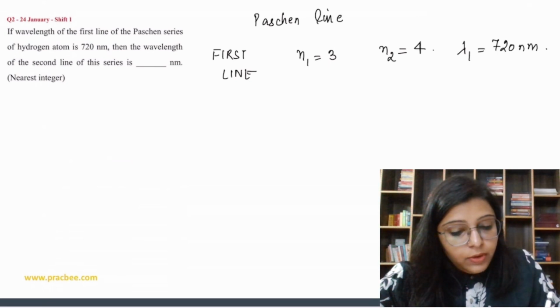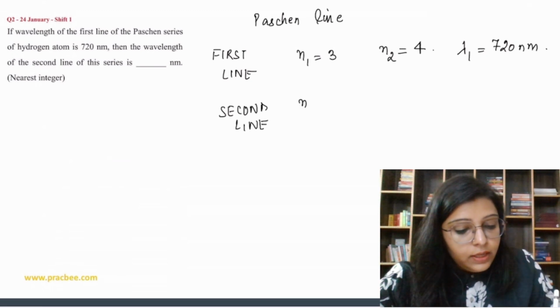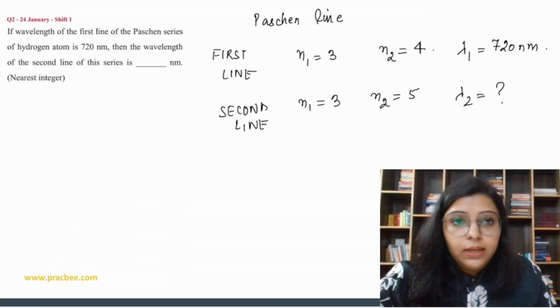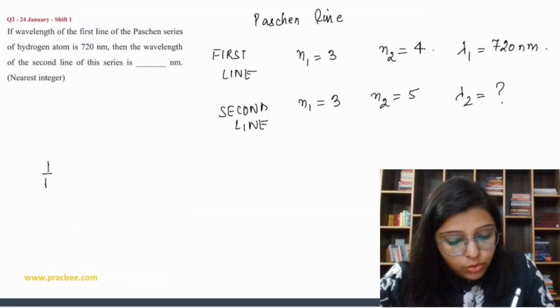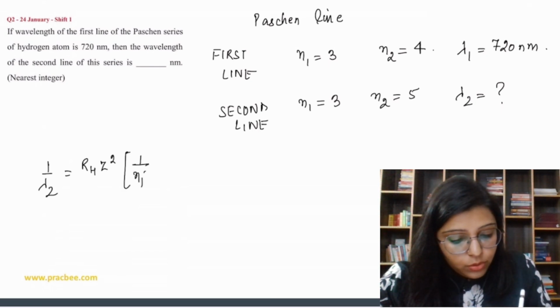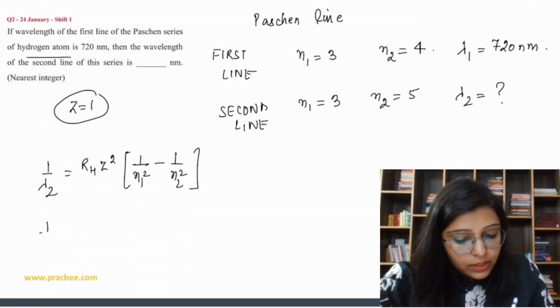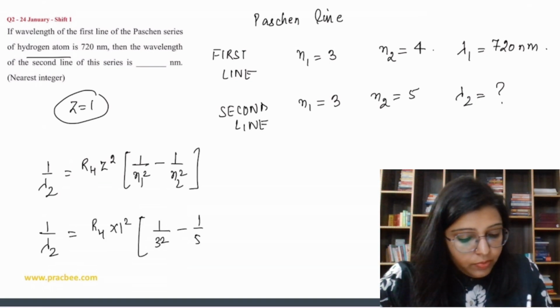Now we have to find out the wavelength for the second line of this. Second line, so N1 value is 3 and N2 value is 5. So we have to find out lambda 2. Clear? So 1 by lambda 2 is equal to RH Z square upon 1 by N1 square minus 1 by N2 square. Z is equal to 1 because this is a hydrogen atom. So 1 by lambda 2 is equal to RH into 1 square upon 1 by 3 square minus 1 by 5 square.